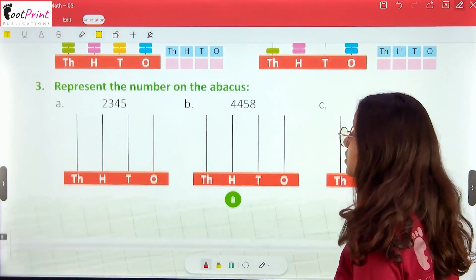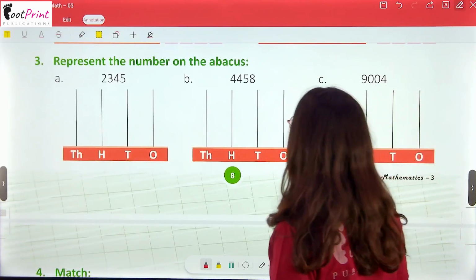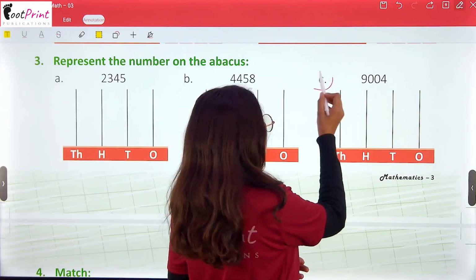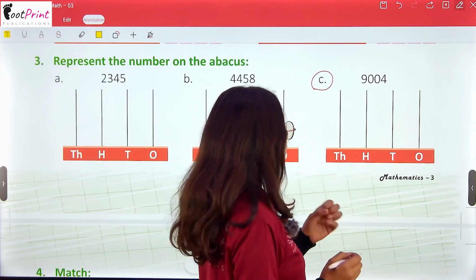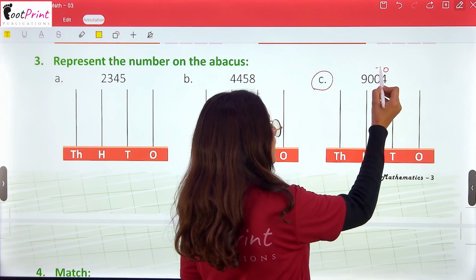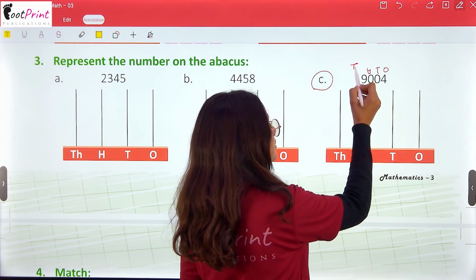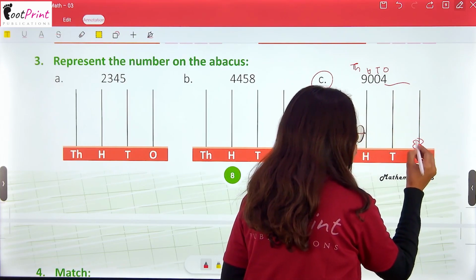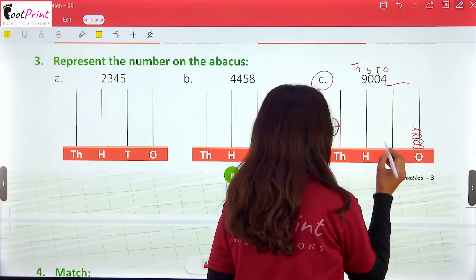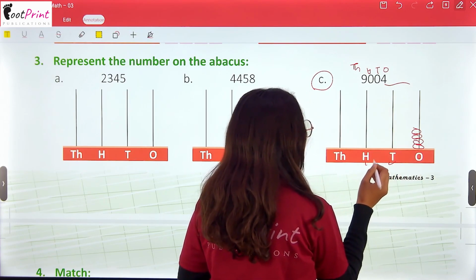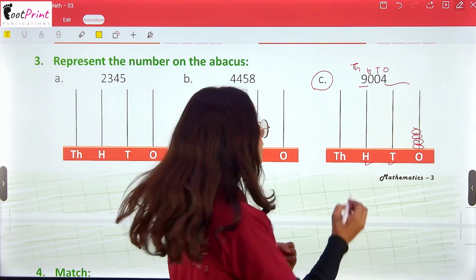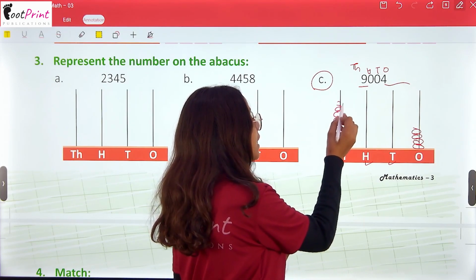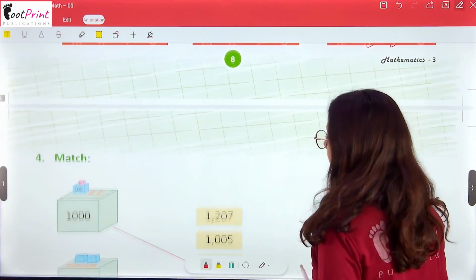Now, the next question is to represent the number on the abacus, and here is an example. Here we are seeing part C, 9004. Here ones, tens, hundreds and thousands. So, let's draw beads. 1, 2, 3, 4. Then the tens place is blank, the hundreds place is blank, and then 9 at the thousands place. So 1, 2, 3, 4, 5, 6, 7, 8 and 9. Now the rest of the questions you have to do on your own.